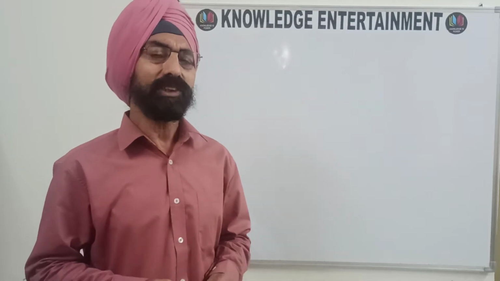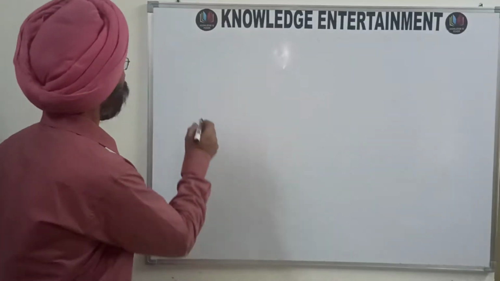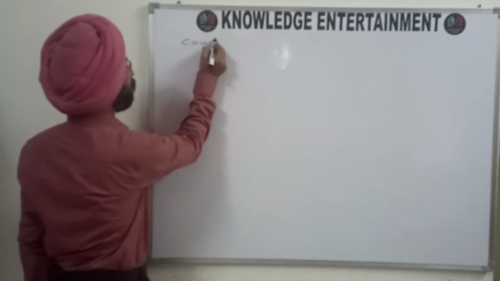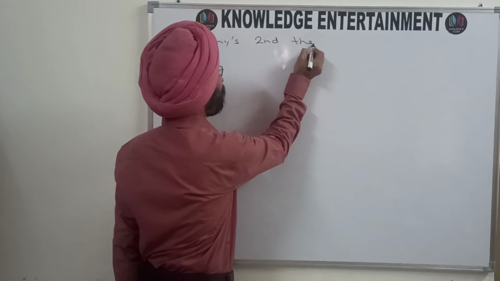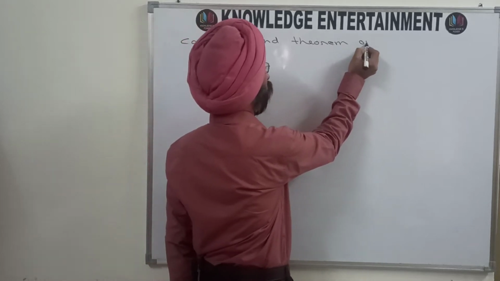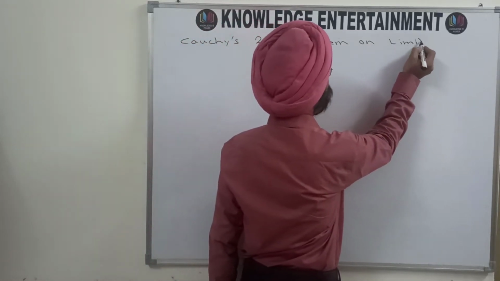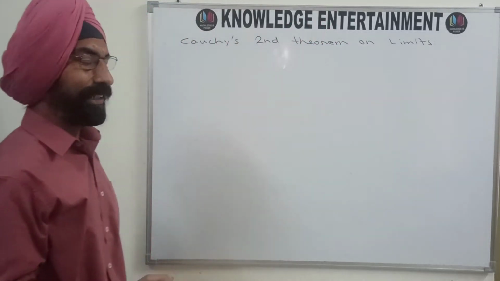So let us see what is the statement of Cauchy's second theorem on limits. First we will see what it states.